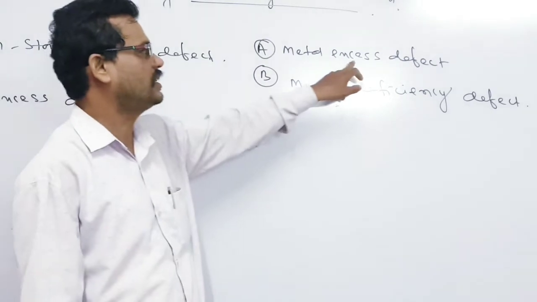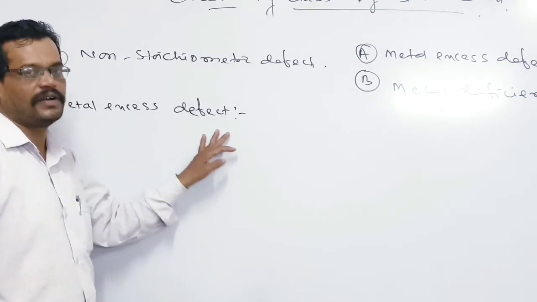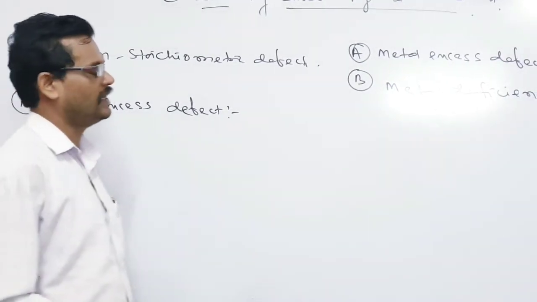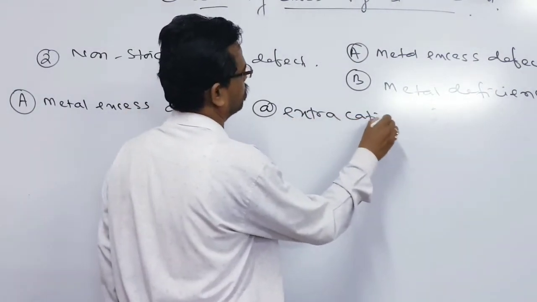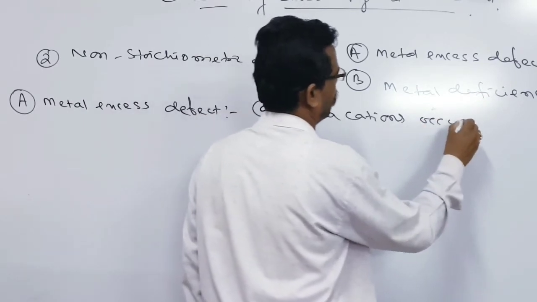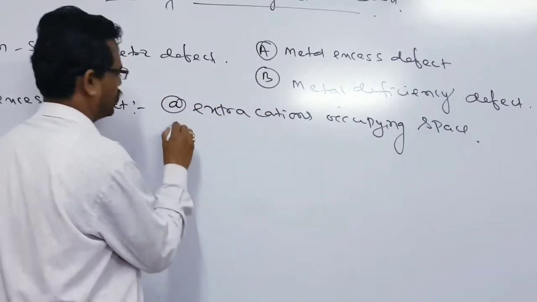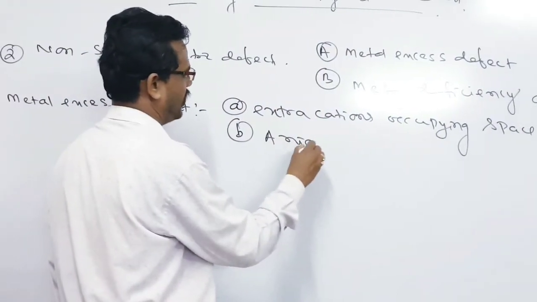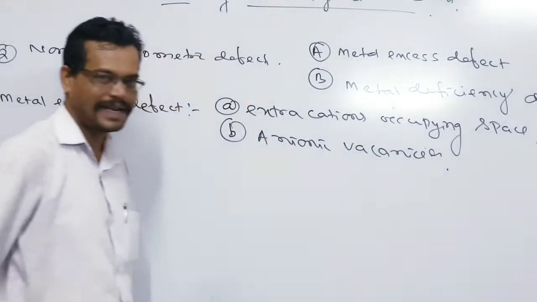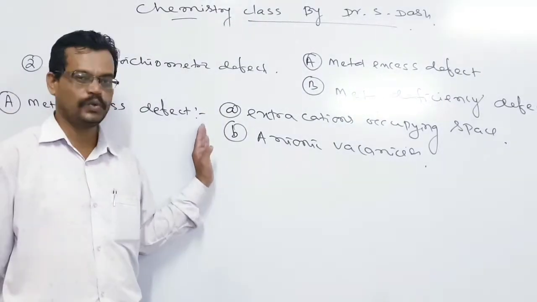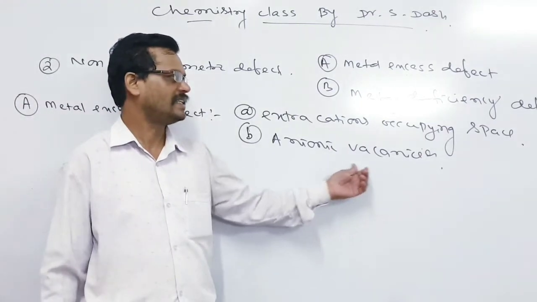Now we have seen non-stoichiometric defect is of two types: metal excess defect and metal deficiency defect. Metal excess defect is again formed in two ways. One is extra cations occupying the spaces, and the second is anionic vacancy. So in metal excess defect, first is extra cations occupying the spaces, second is anionic vacancies.